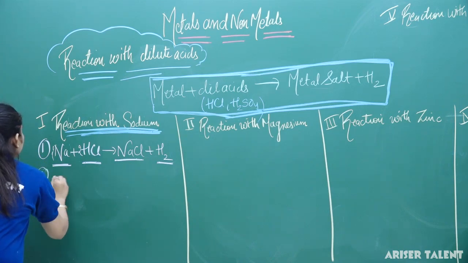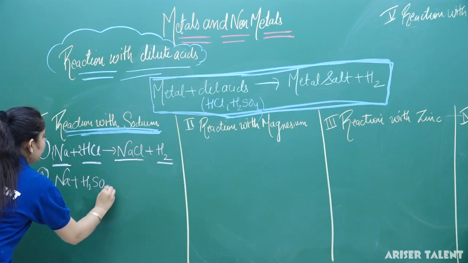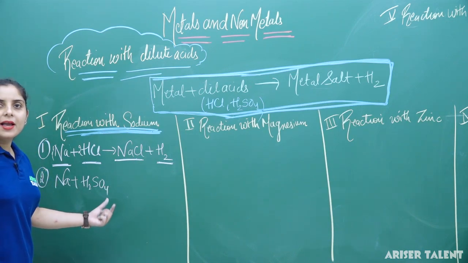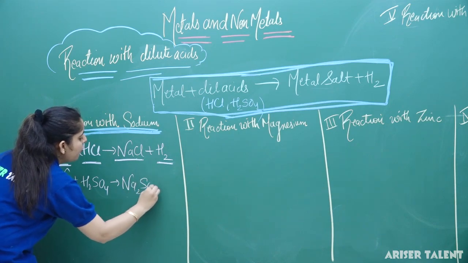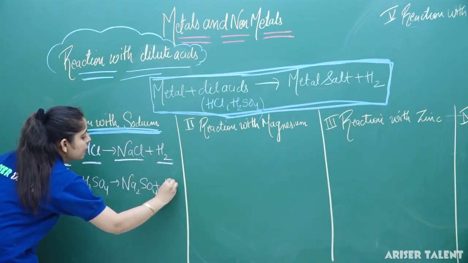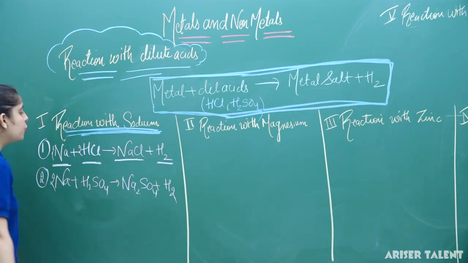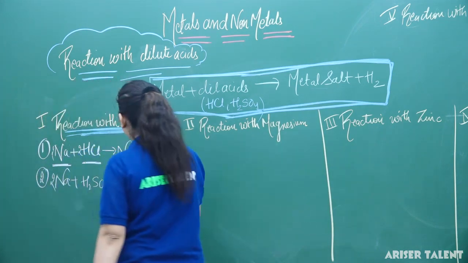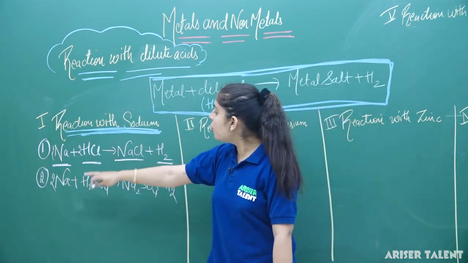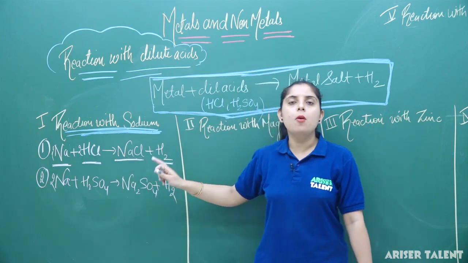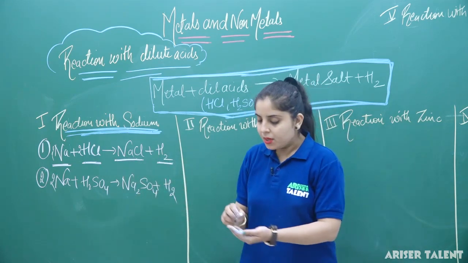Similarly, when sodium reacts with H2SO4, sulfuric acid, it forms Na2SO4 plus hydrogen gas is liberated in the reaction. For balancing this reaction, I have to substitute 2 here. So you can see that whenever sodium reacts with HCl or H2SO4, it forms metal salts along with the liberation of hydrogen gas.